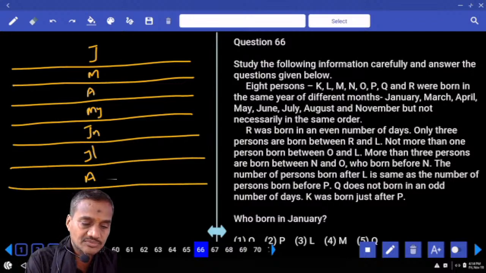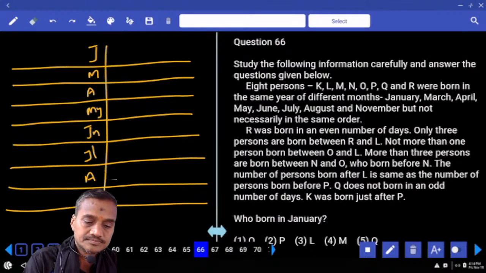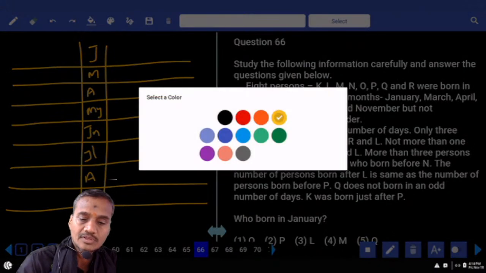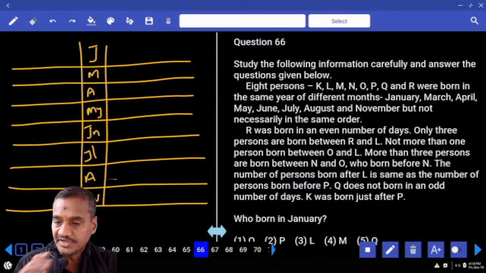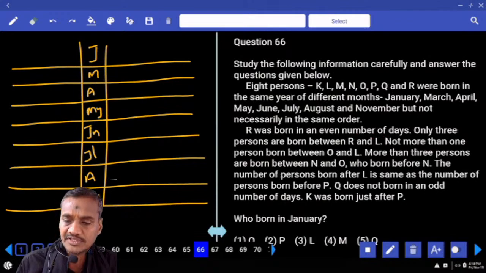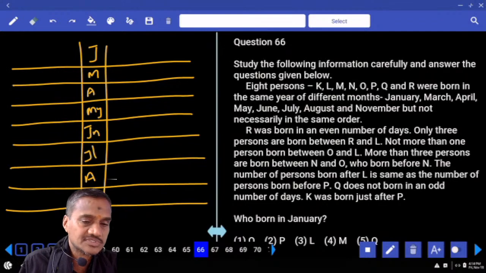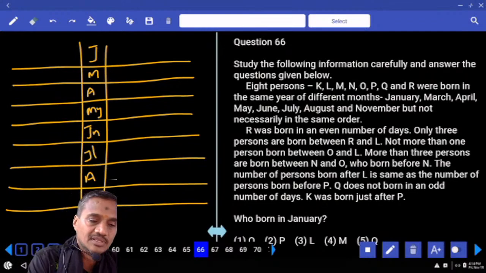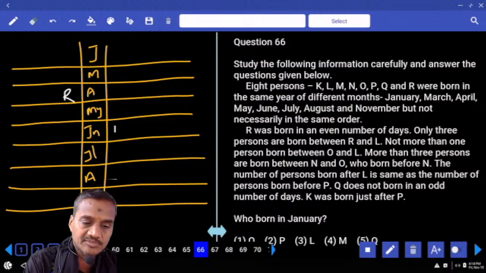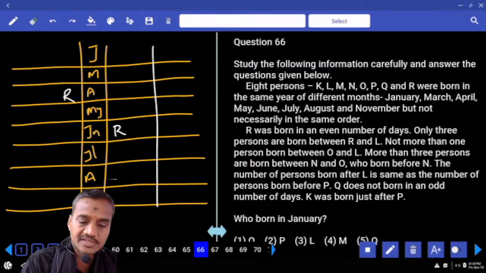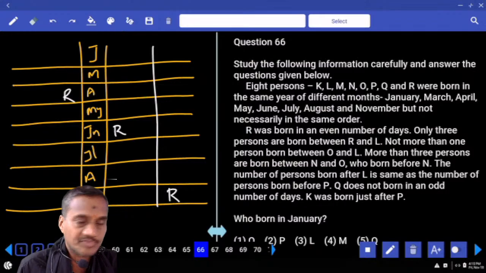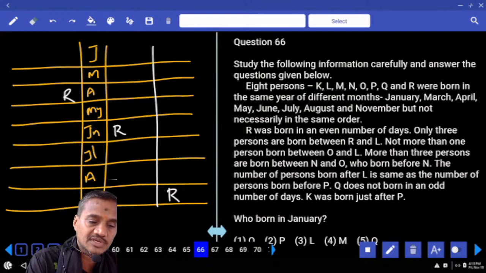Then coming to condition number 1. Now in this, R was born in a month with an even number of days, means Jan, March, April. R can be in the month of April, or May, R can be in the month of June, or R can be in the month of November. How many possibilities we have for this R? There are 3. And there are only 3 persons between R and L.